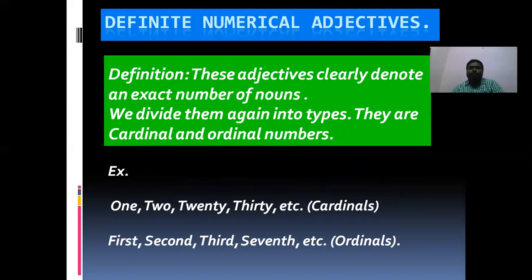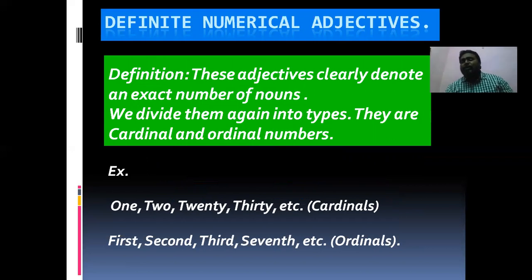So the definite numerical adjectives. These adjectives clearly denote an exact number of nouns. While telling the exact number, again we divide this definite numerical adjective into 2 types.